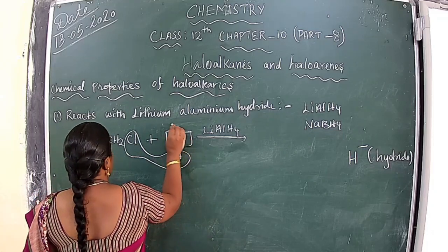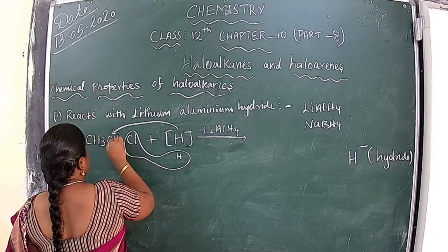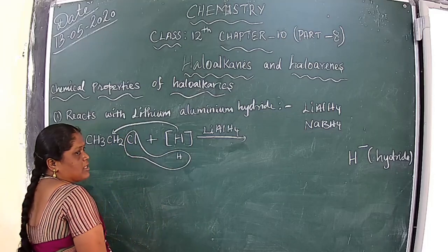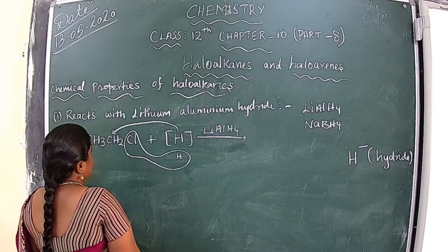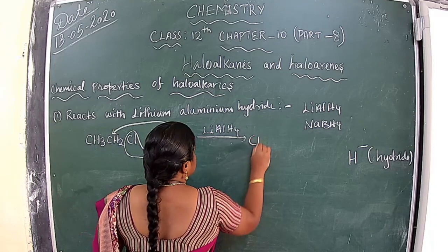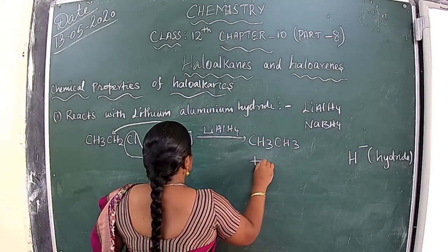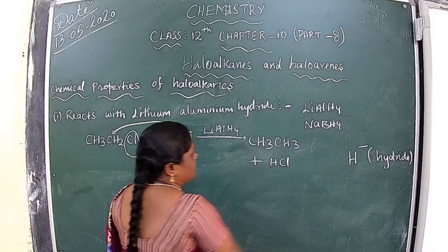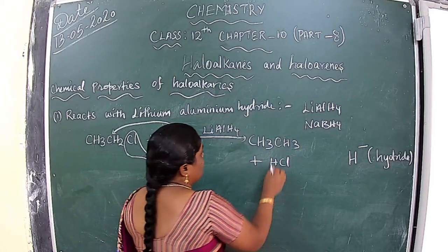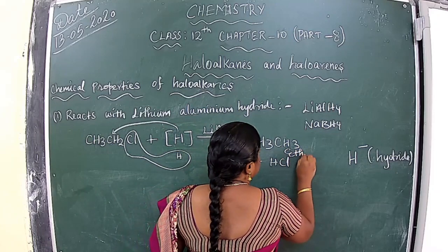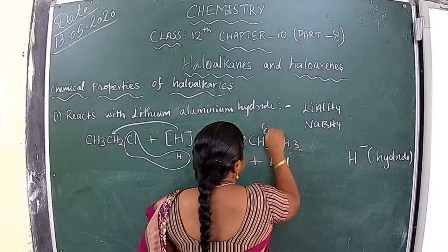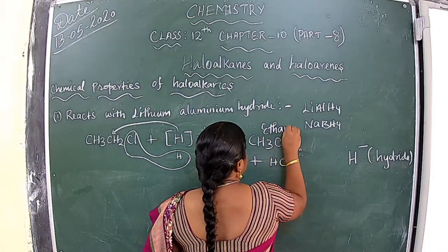Then one hydrogen is attached to the carbon atom. Then it produces CH3 plus HCl. So we get ethane.